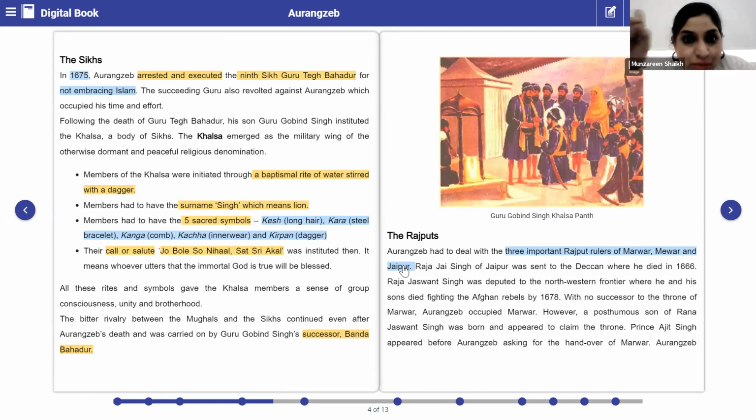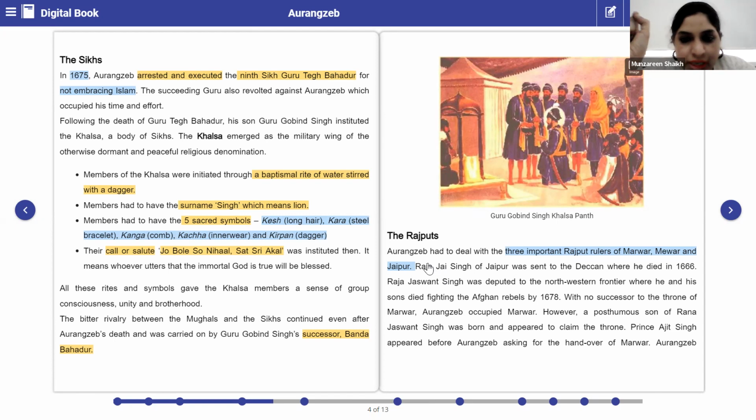So Aurangzeb saw this, and what did Aurangzeb do? He took over the throne and he became the successor of the Rajput territory. Okay, and he took over the throne of which area?